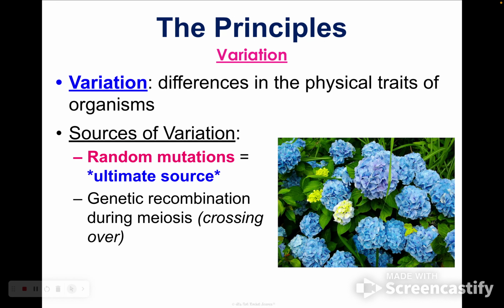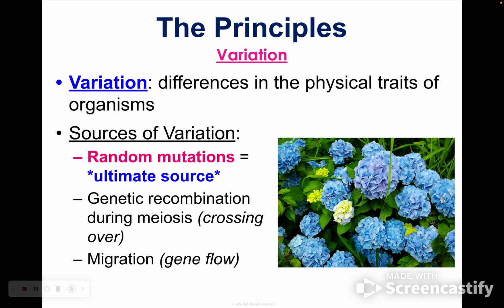Another one, like I said, is crossing over during meiosis. You're just mixing up the genes and getting different combinations. And then the last one is migration. So organisms can move into or out of a population, and that is also known as gene flow.